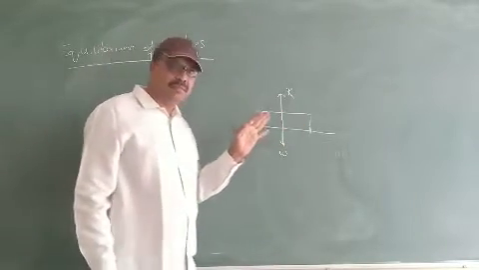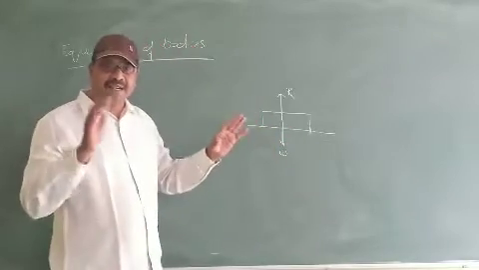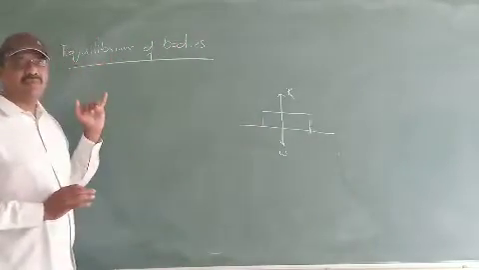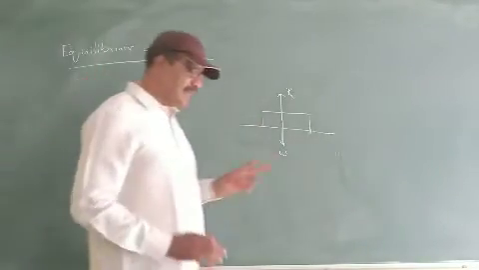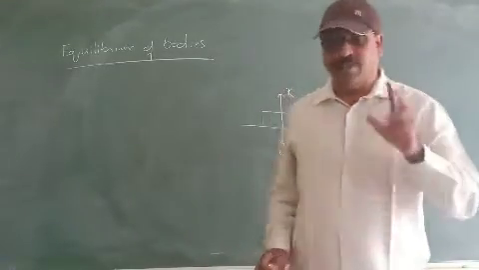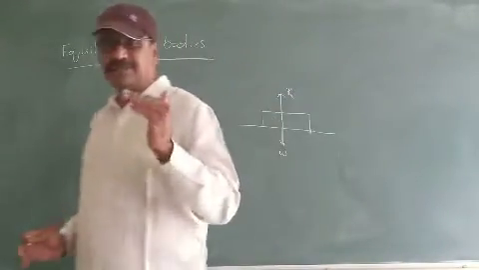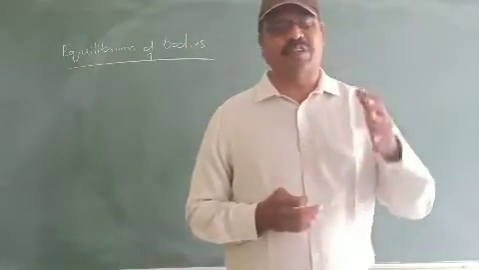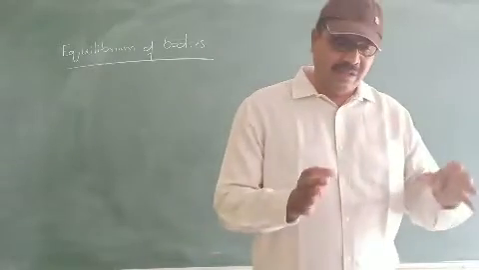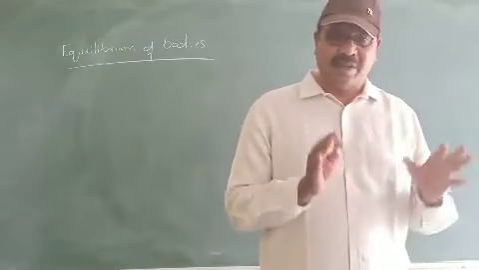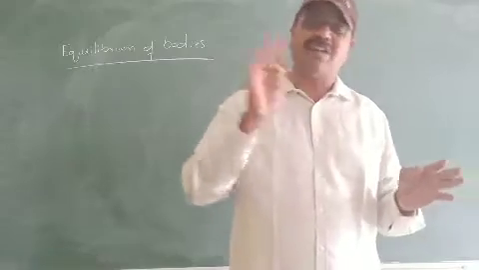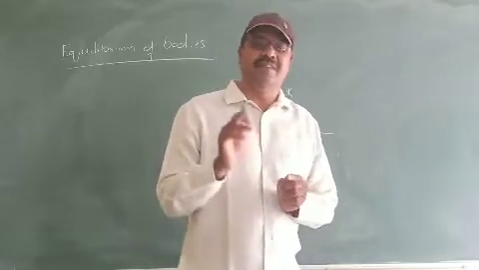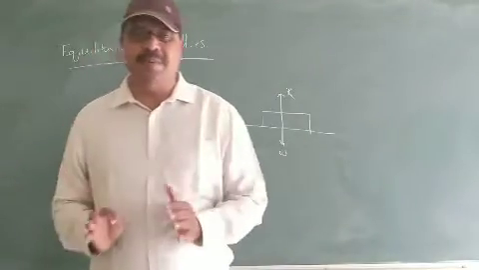So this situation where the net effect of all the forces is equal to 0 is called equilibrium of bodies. There are two types of equilibrium of bodies. One is static equilibrium and the other one is dynamic equilibrium. As the name itself indicates, what is static equilibrium? If the body is at rest upon the action of a number of forces whose net effect is equal to 0, then we say that the body is in static equilibrium.